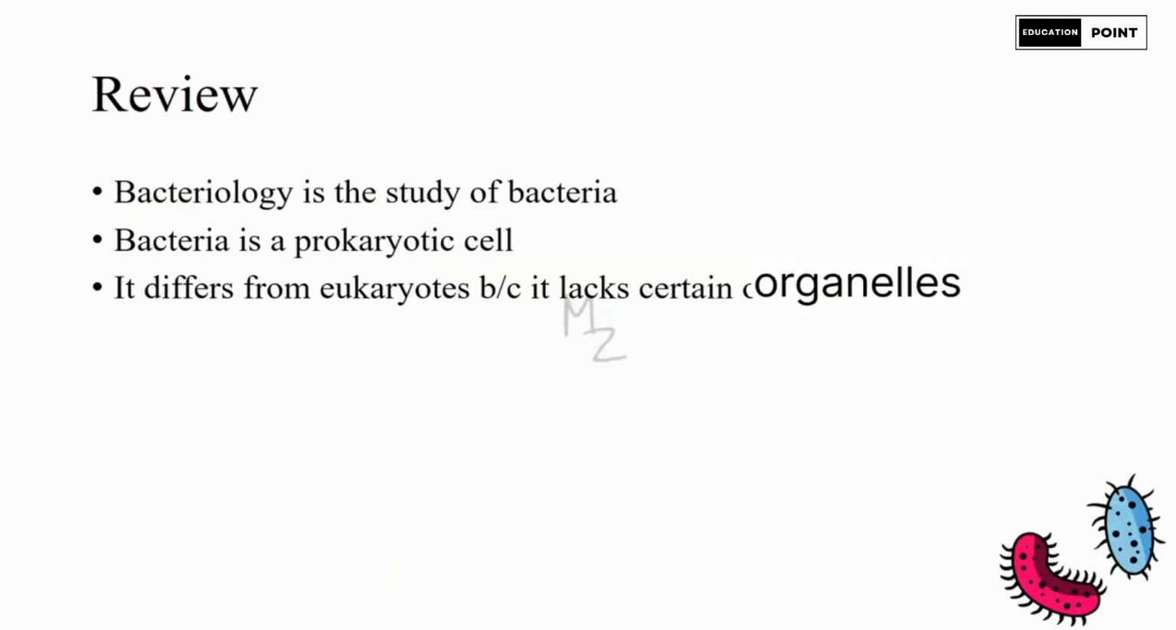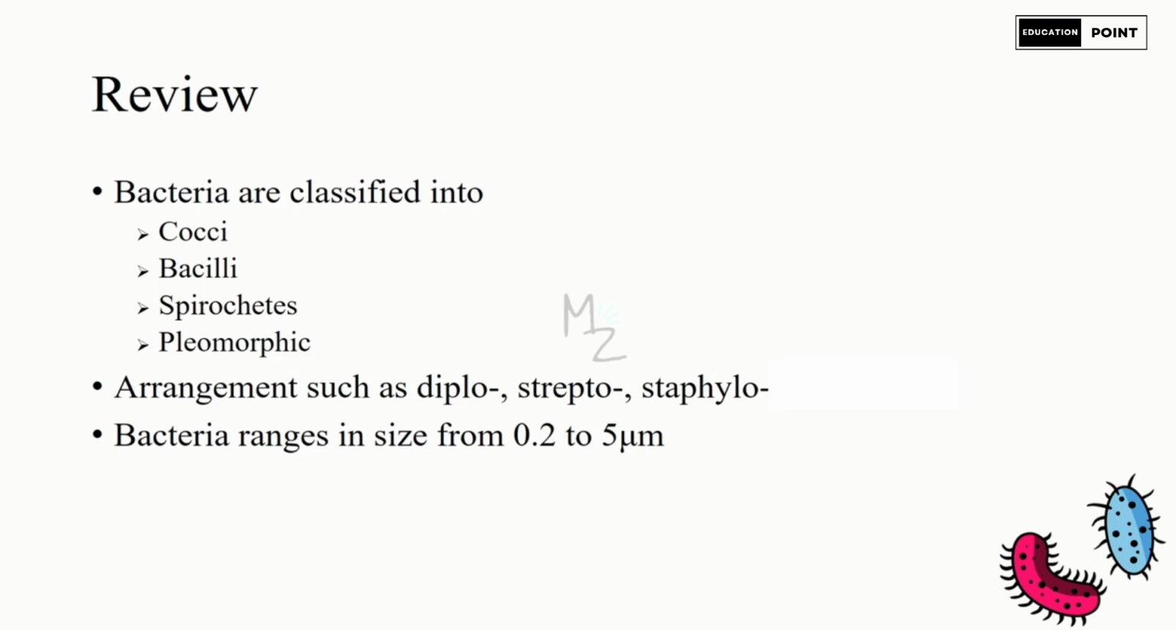Alright, as a quick recap, bacteriology is the study of bacteria. Bacteria is a prokaryotic cell. It differs from eukaryotes because it lacks certain organelles like nucleus, mitochondria, endoplasmic reticulum, and Golgi complex. Bacteria are classified on the basis of shape into three basic groups: cocci, bacilli, spirochetes. But if the shape varies, it is termed pleomorphic.